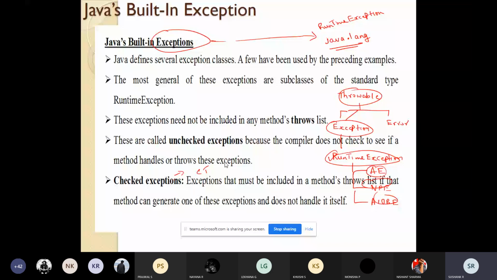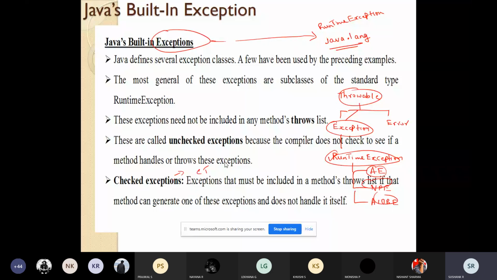Unchecked exception means they are not checked during the compilation time, but they will be caught during the runtime. When we are trying to run exceptions like arithmetic exception, null pointer exception, array index out of bound exception, when I compiled the program, I did not get any error. Only when I started running the program, then I got errors like arithmetic error, array index out of bound. So that was during the runtime.